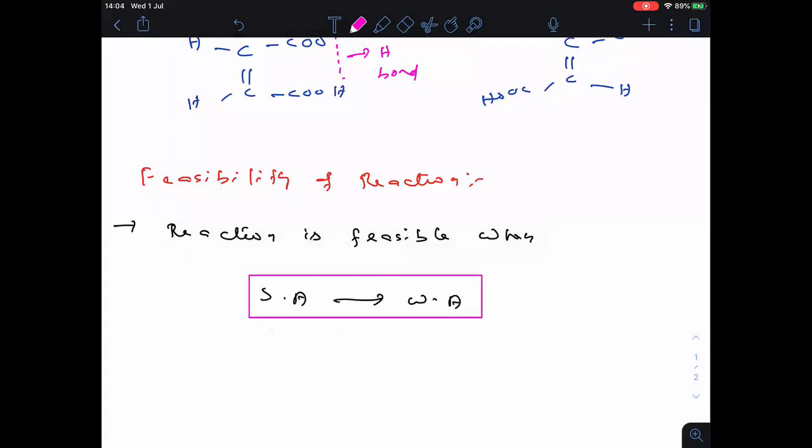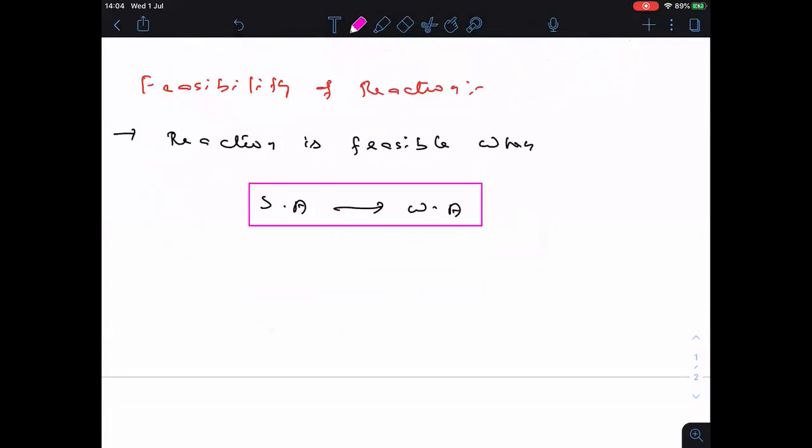Is it clear, everyone? So the reaction is feasible when it is moving from strong acid to weak acid. Then only the reaction will be feasible. Hope you are able to understand.